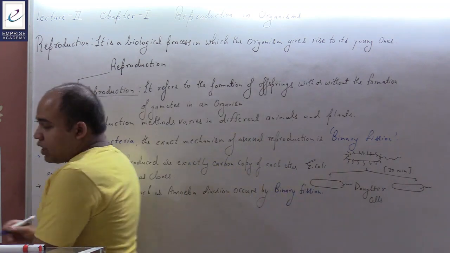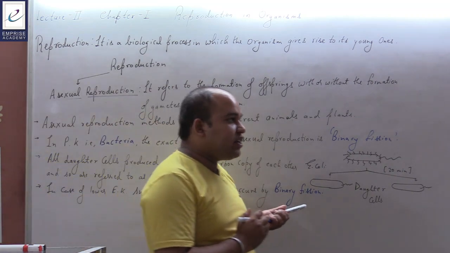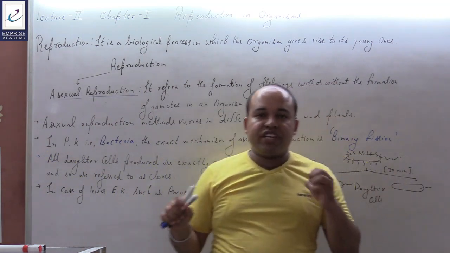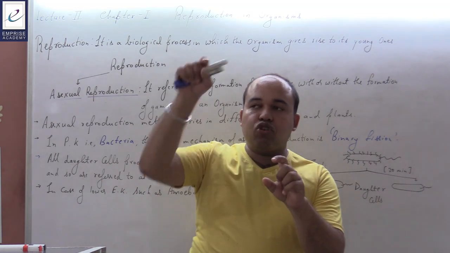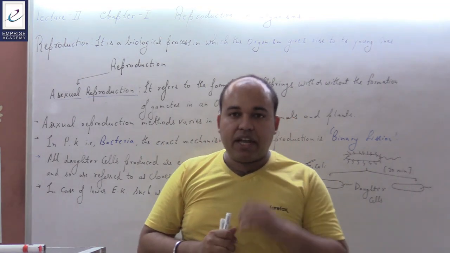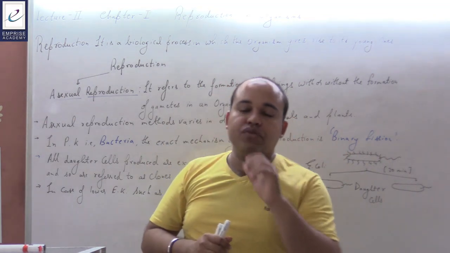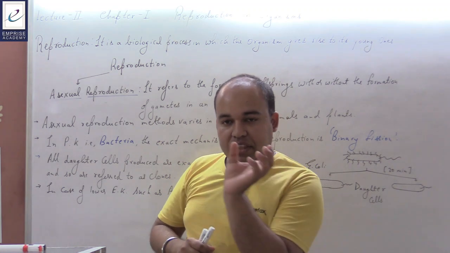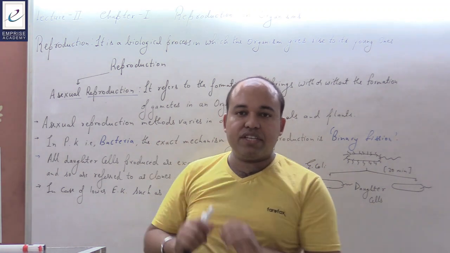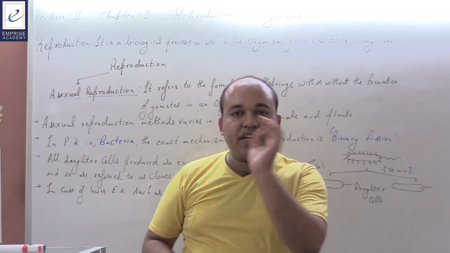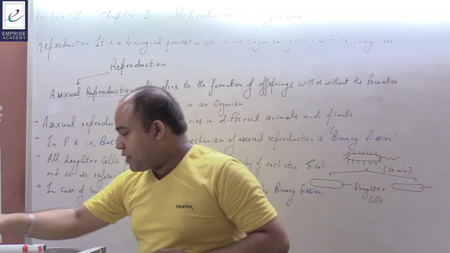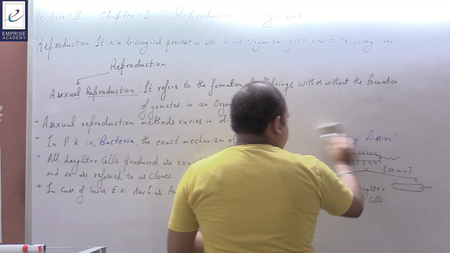Okay. Now in the case of yeast, अगर हम बात करते हैं yeast के बारे में, in the case of yeast there is budding. A bud-like outgrowth is being produced from a yeast, and that leads to the formation of the new yeast where the bud falls off. New colony of the yeast where the bud falls off. This method is referred to as budding. So let me explain it to you. What is budding?